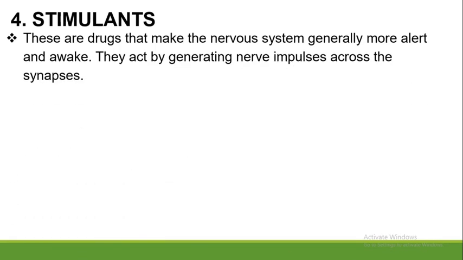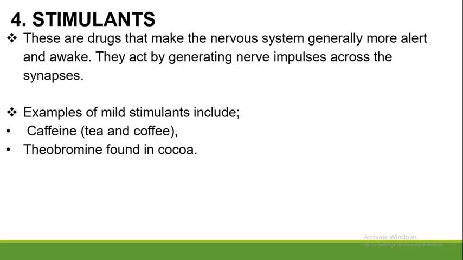Number 4, we want to talk about stimulants. These are drugs that make the nervous system generally more alert and awake. They act by generating nerve impulses across the synapses. Examples of mild stimulants include caffeine, found in tea and coffee, and theobromine, found in cocoa.